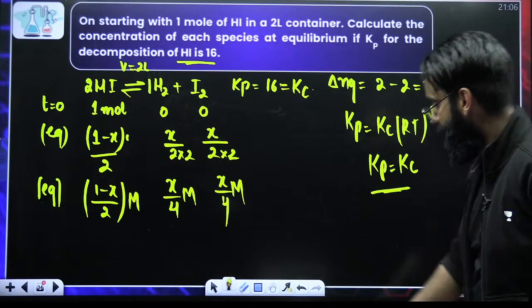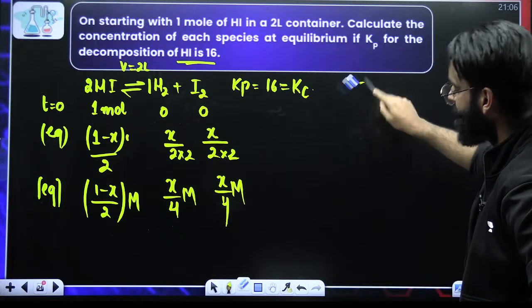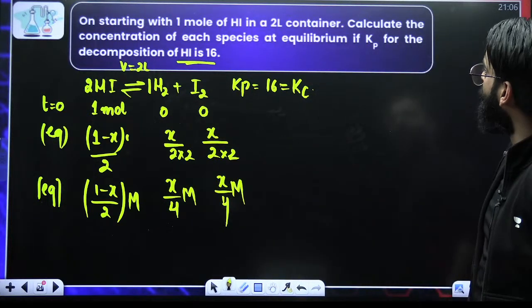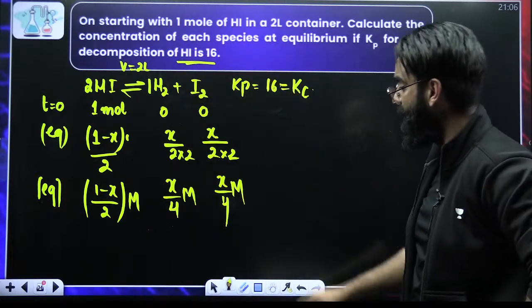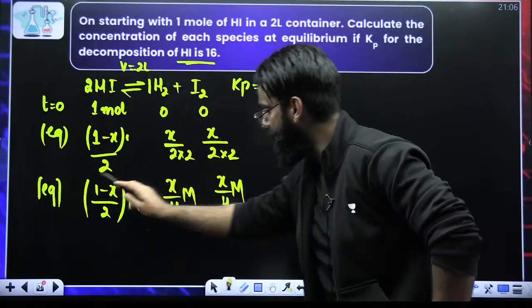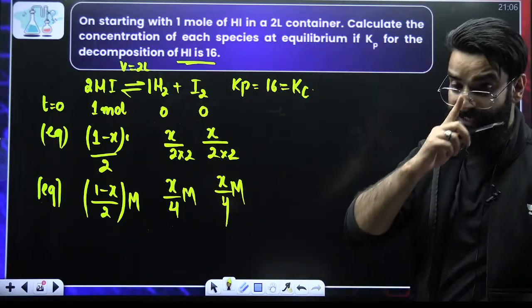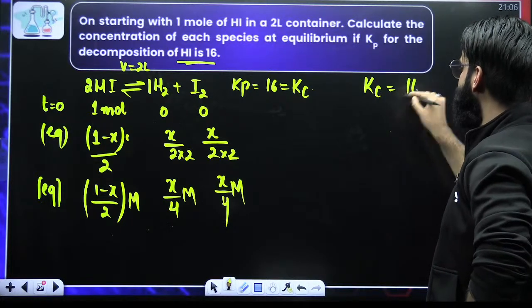Okay. Now, my dear students, try to understand. What do I need to calculate as per the question? They're asking me to calculate the concentration of reactant and products at equilibrium. So technically I need to get the value of X. Now, how do I get the value of X? For that, the Kc value as per the question is 16.